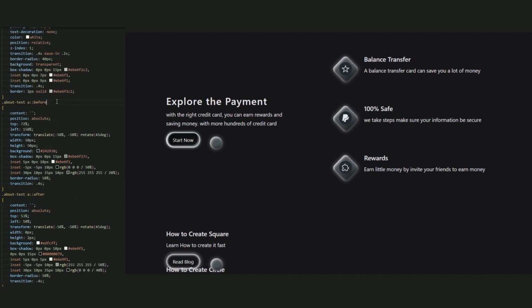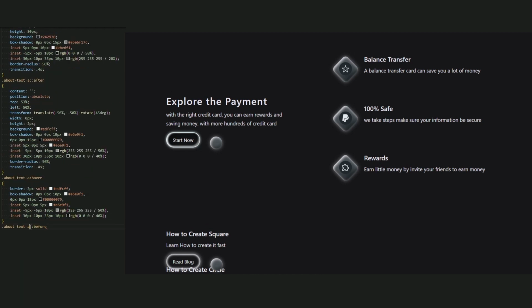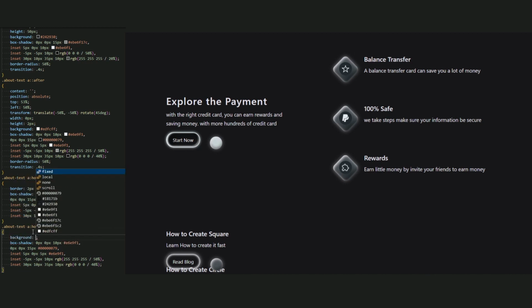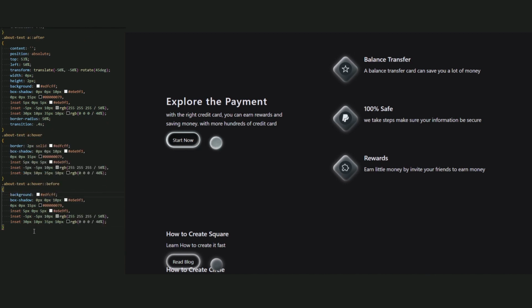Okay, now for this little square, let me add a hover. About text a hover before. Now copy this background and the box shadow and paste it here to be white. And the last for after hover, let's add a width for when a user hovers the link, add the width and create it for this. Okay, this is a width, and let's add the z-index be a -1.